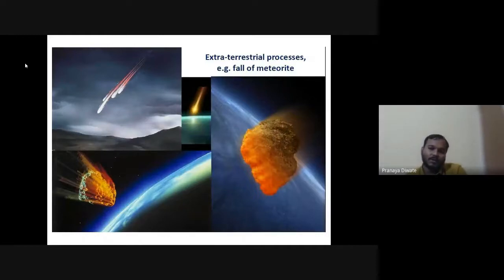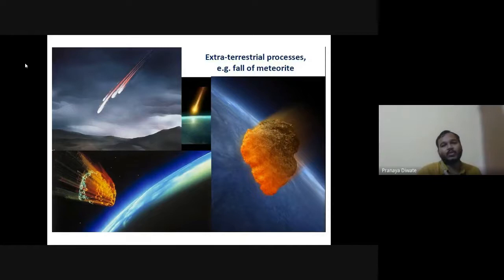I think you have already studied how meteorites are formed. Whatever meteorites we are facing, they are destroyed in the exosphere and the upper layer of the atmosphere, so they cannot reach down to your point.